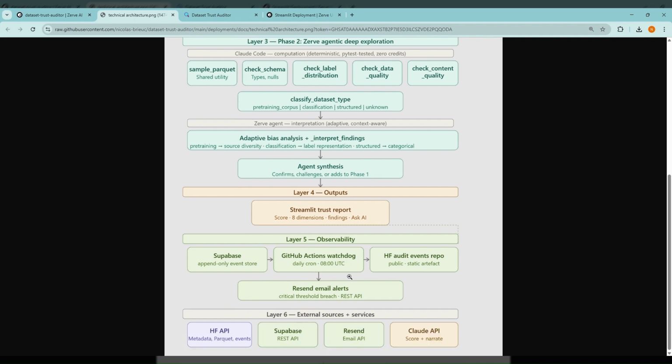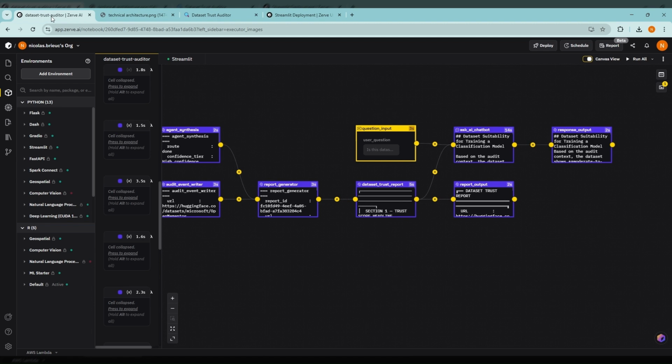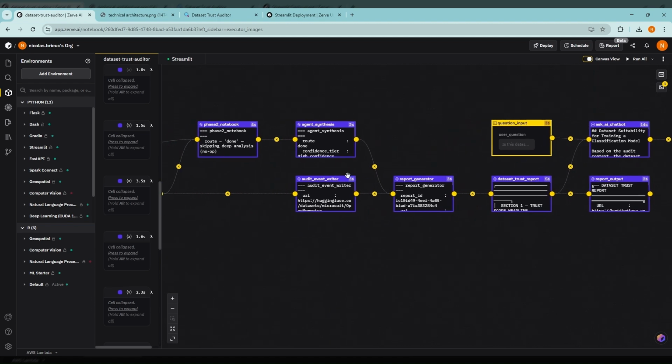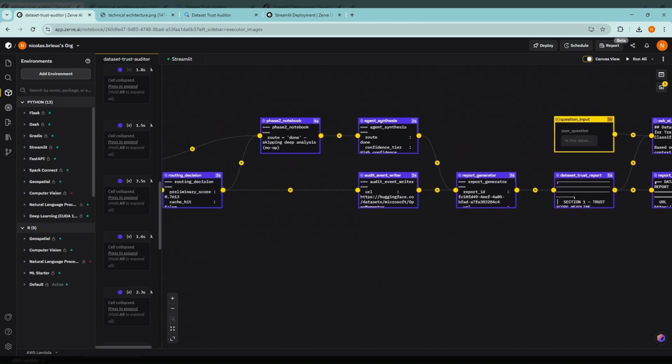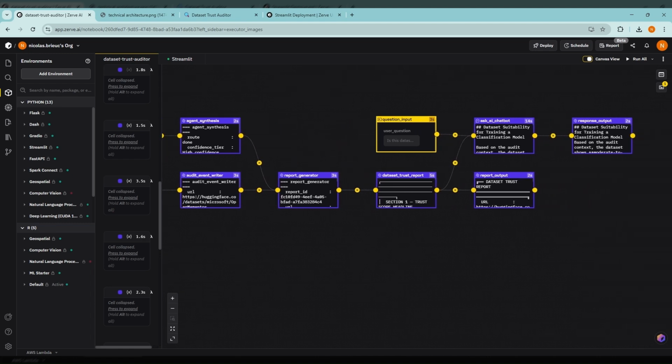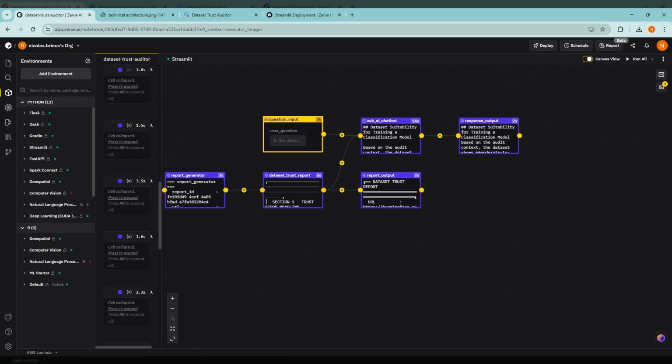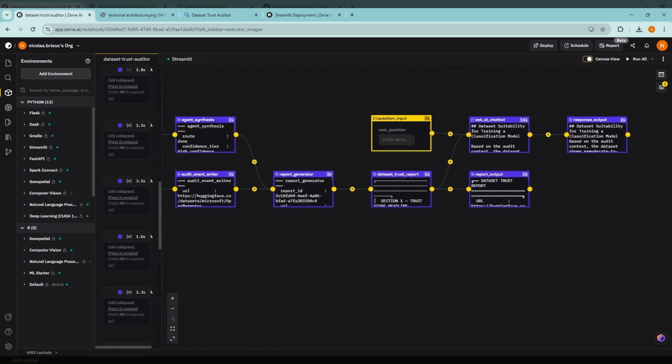I wanted to highlight the fact that we've got observability as well, with Supabase for the event store, GitHub Actions for the daily watchdog, and Resend for email alerts. Here is the live Zerve canvas. What we've got there is 17 blocks wired together, including the fanout, the aggregator, the report generator, and various UI blocks.